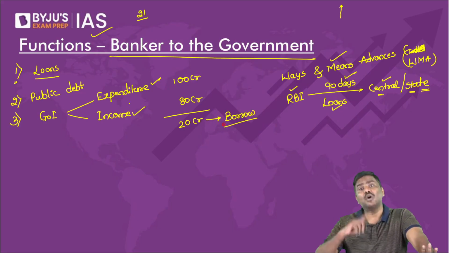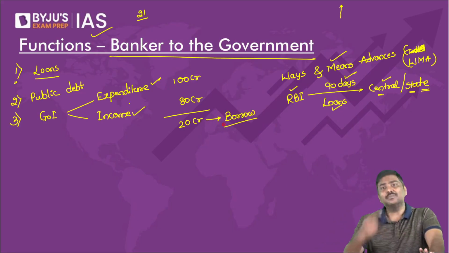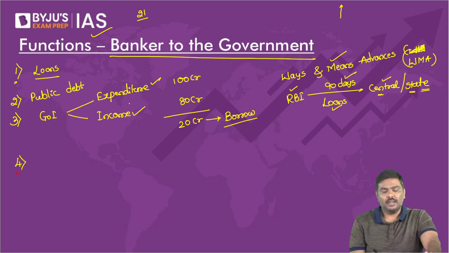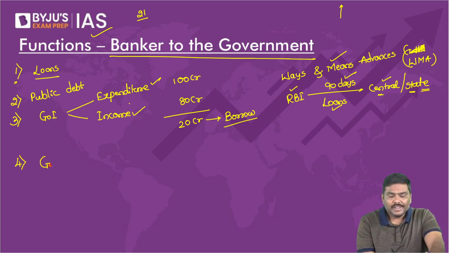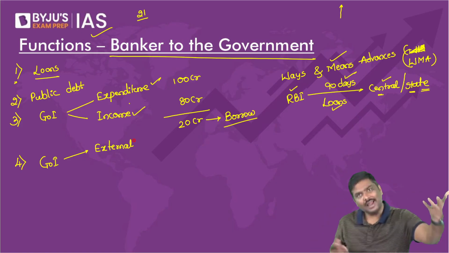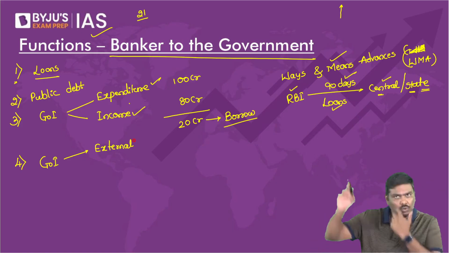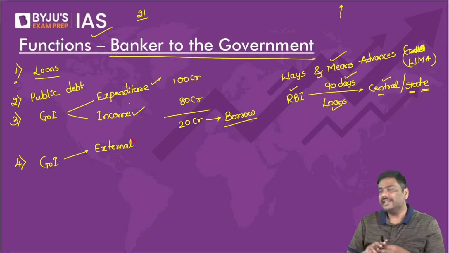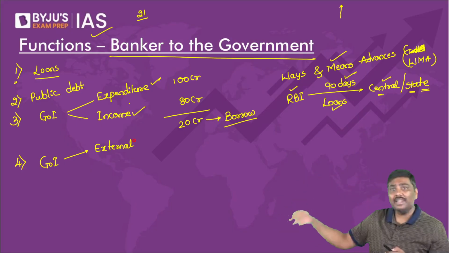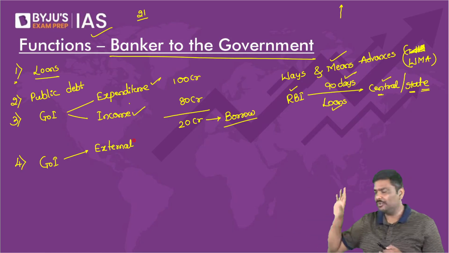Government will borrow. Now this is where RBI will come into picture. Point number 4. Whenever the Government of India wants to borrow, they can go to the external market. External market means they can go to World Bank and borrow, they can go to IMF and borrow, they can go to the USA government and take a loan, or they can go to BRICS Bank, New Development Bank, and take a loan.